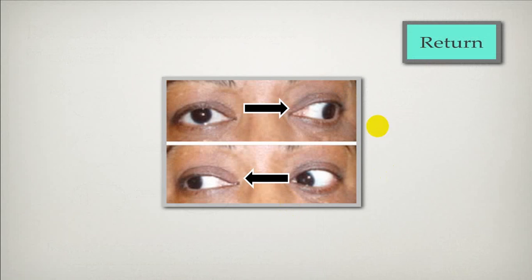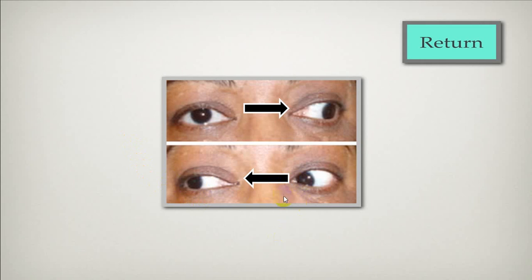You can see that this eye can abduct while looking to the left. Right eye cannot. So there has to be a right medial rectus involvement. So right side medial longitudinal fascicle must be affected. While looking to the right, now you can see that right eye can abduct. This is adducting.